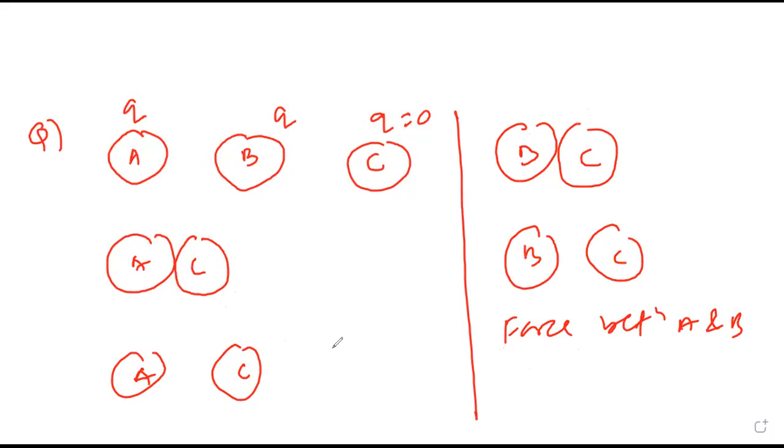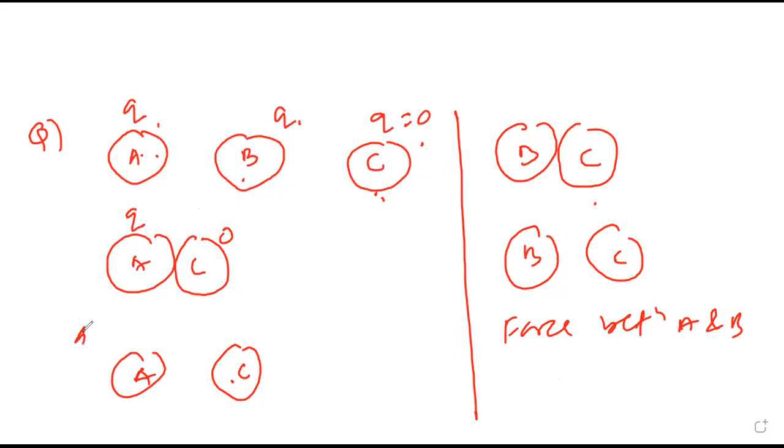Then I'm explaining. So what were you saying, sir? I said A is one body, charge Q. B is one body, charge Q. C is chargeless. A and C are brought in contact, separated. Then B and C are brought in contact, separated. Now I want the force between A and B. Sir, the bodies are identical. C is 0. Earlier it was 0. Okay, and this is Q.